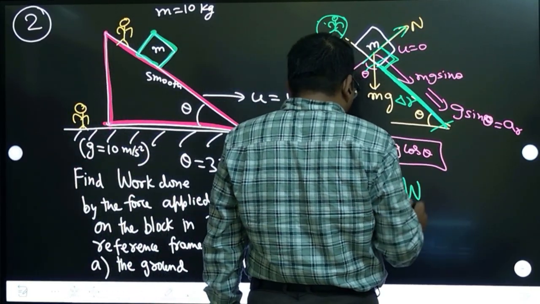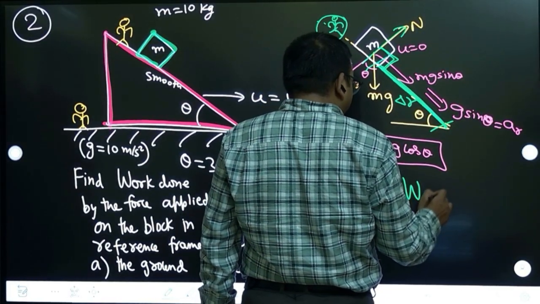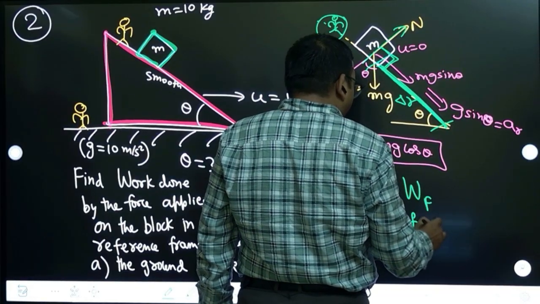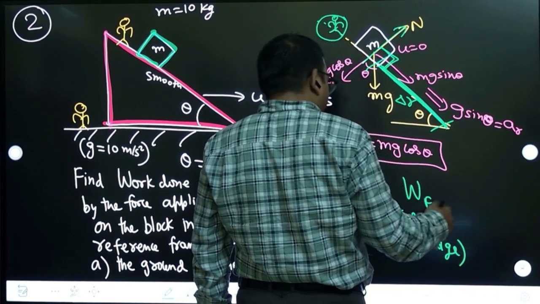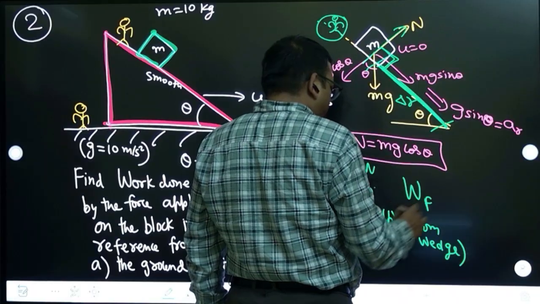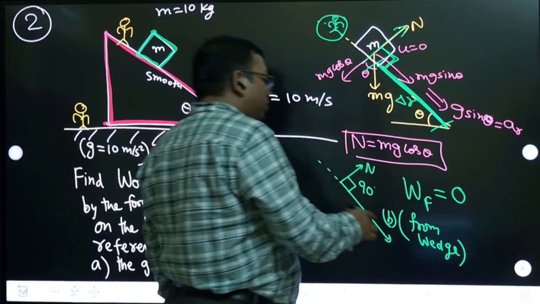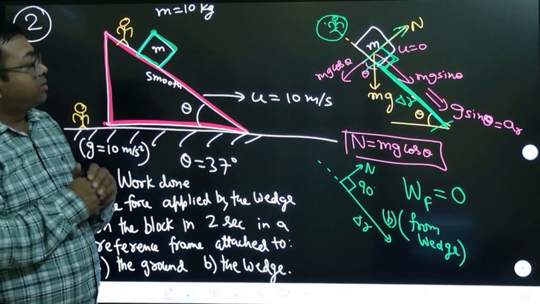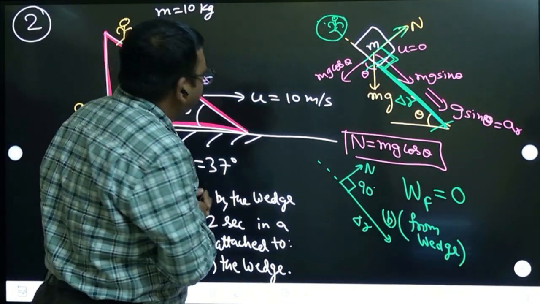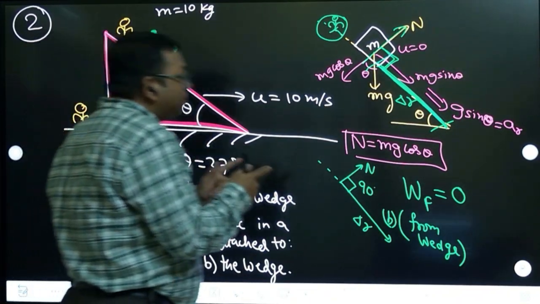Yes. For the second case we are telling, the work done by this force from the wedge, from the wedge means the observer is on the wedge. So the second part we are taking from the wedge. When you take this, work done will be 0 because normal dot displacement is going to give us 0. That is the second part answer. But first part answer, normal will remain same.